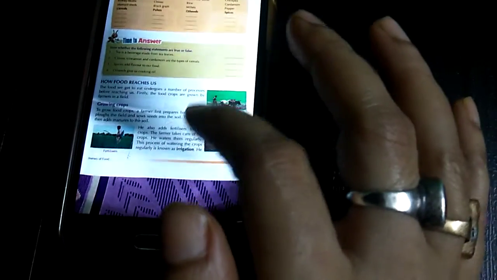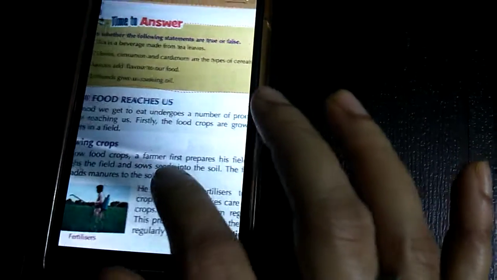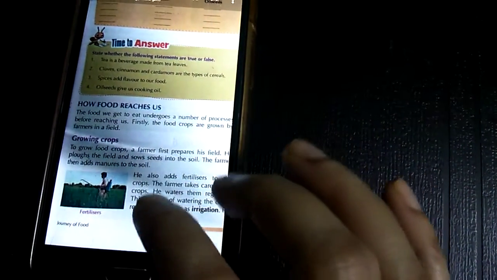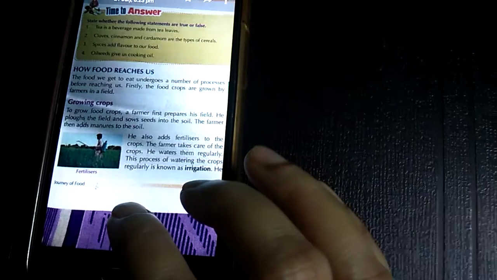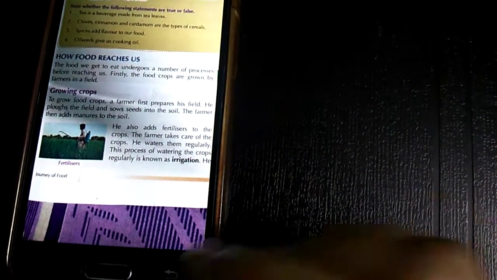Now, how food reaches us, from field to us. Food that we get to eat undergoes a number of processes before it reaches us. Firstly, the crop is grown by the farmer in the field. To grow the crop, a farmer first prepares his field. He plows the field and sows the seeds.